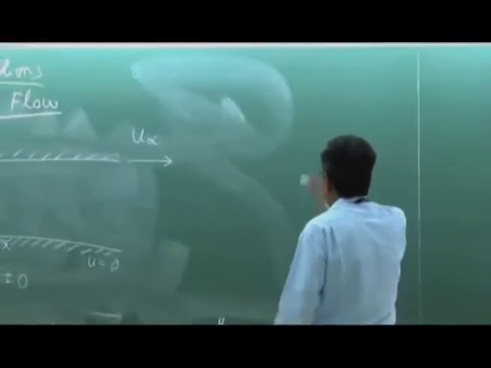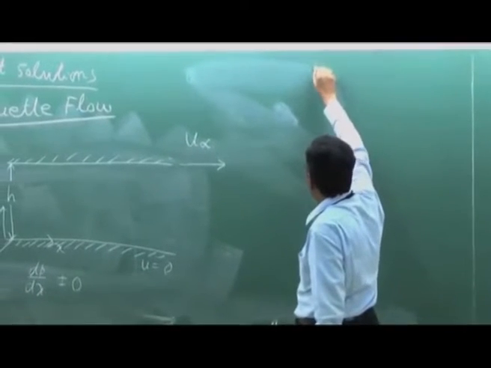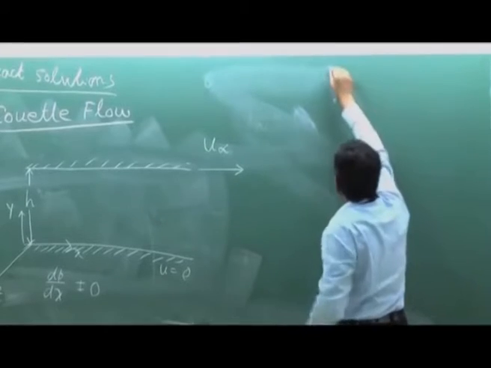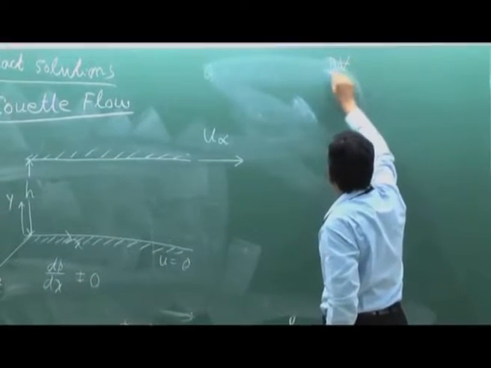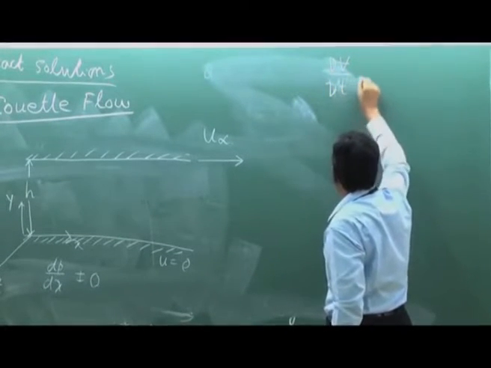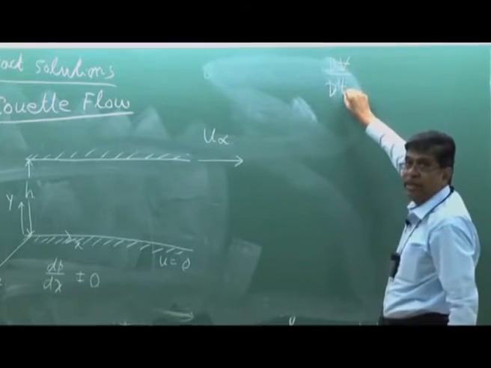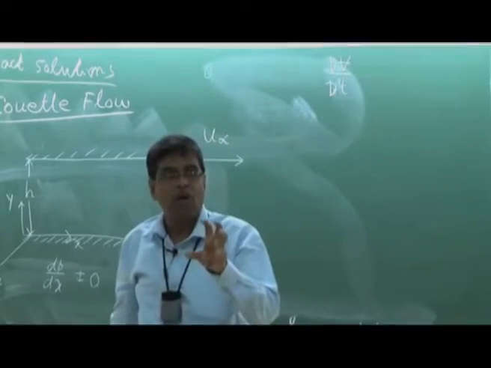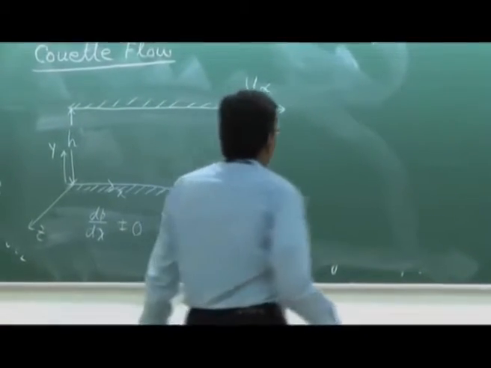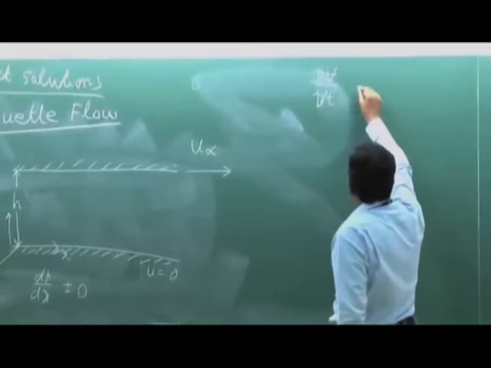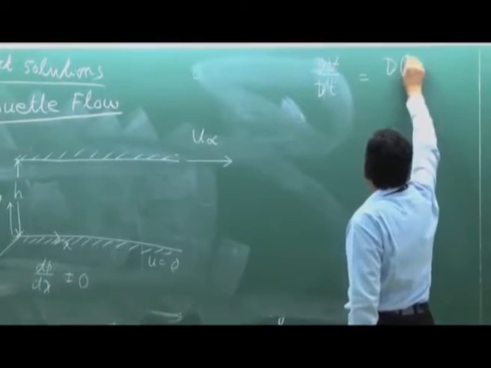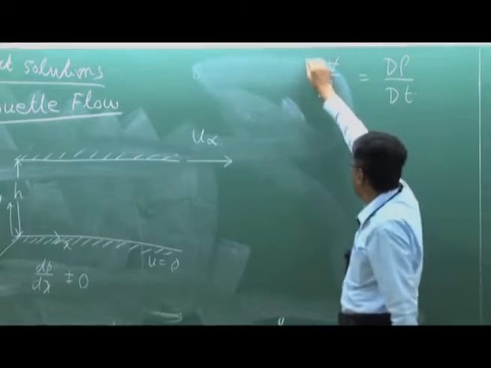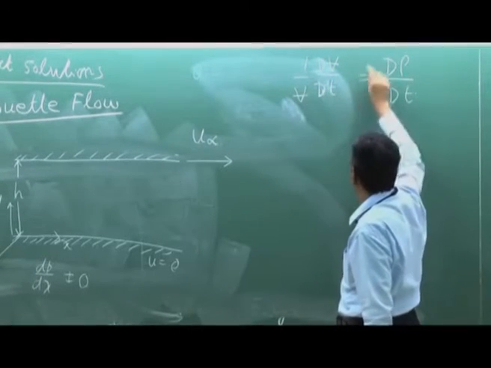Please listen to it: for an incompressible flow, the basic requirement or definition is that dV/dt, the rate of change of volume with respect to time, that volumetric dilation, or the density, if you divide it by 1/V, then equality holds good.